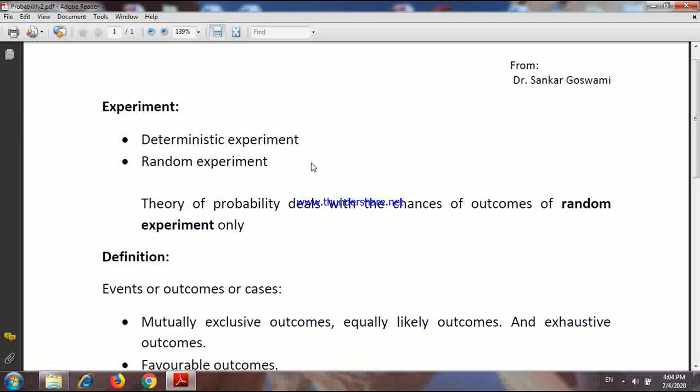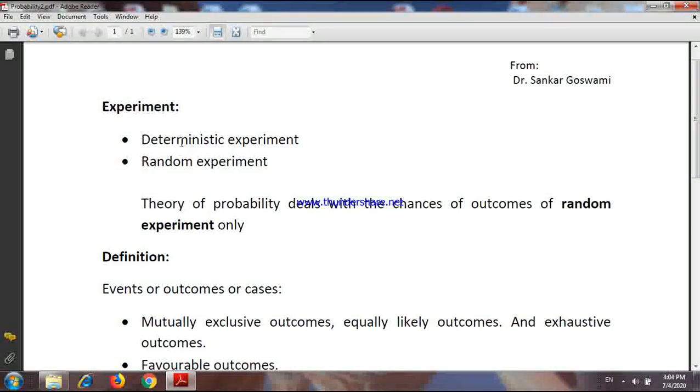So these type of experiments where the possibilities are known to us, but exactly which outcome will come up is unknown to us, these types of experiment are known as a random experiment.